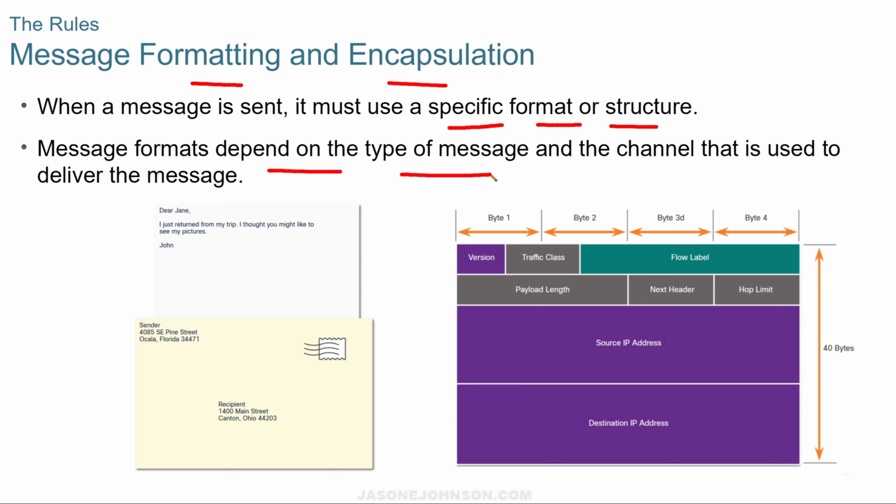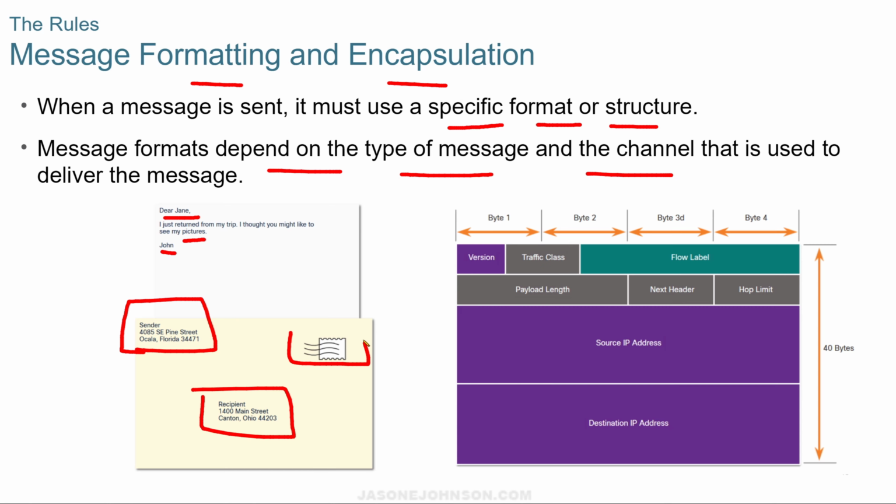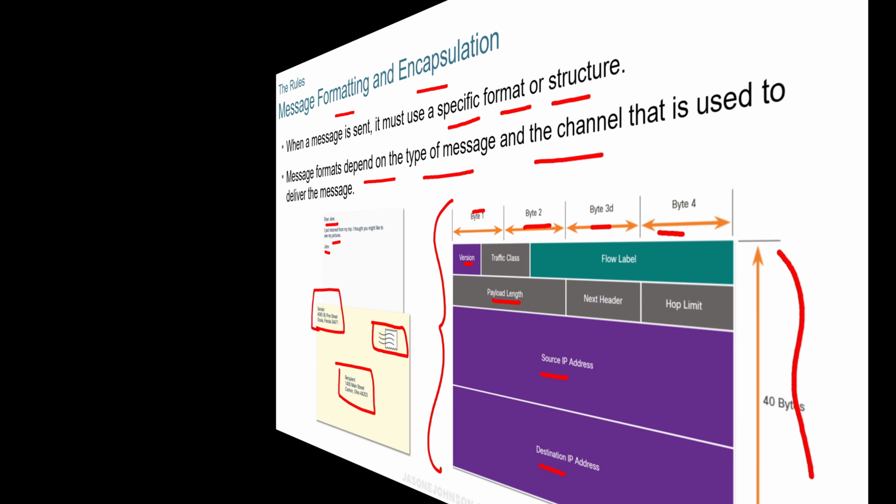The message format depends on the type of message and the channel that's used. So much like a regular human letter, we write who it's going to, the message, and who the sender is, and then we say, here's our sender address, here's our recipient address, and here's our permission to send it across the network. The same thing happens with message formatting and encapsulation. We have our message here that's broken down. We have our source, we have our destination, we have our length, we have our version that it's being sent on. This is byte 1, byte 2, byte 3, byte 4, and then it's 40 bytes total in this package.